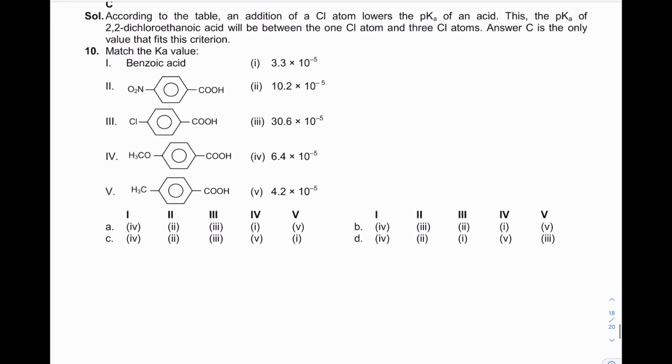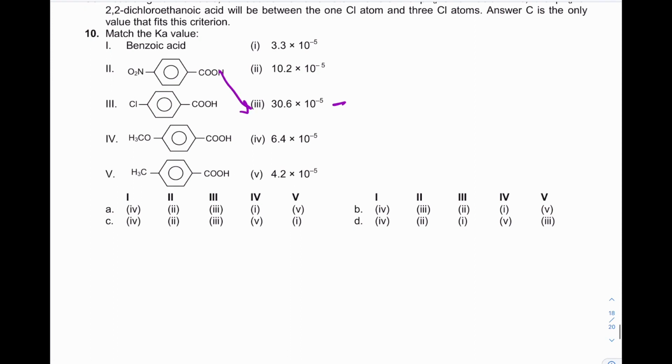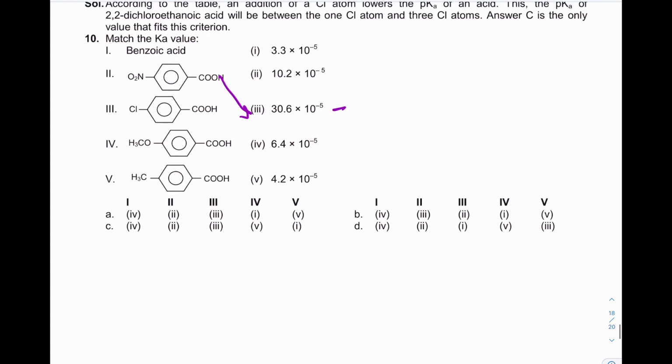Next is, you have to match the pK with the Ka values. Highest Ka for third, and the most acidic is second. So third will match with the 2. Match of third with 2, which is in B. And after this, it is third. Second match will be this. And the third one will be after this.